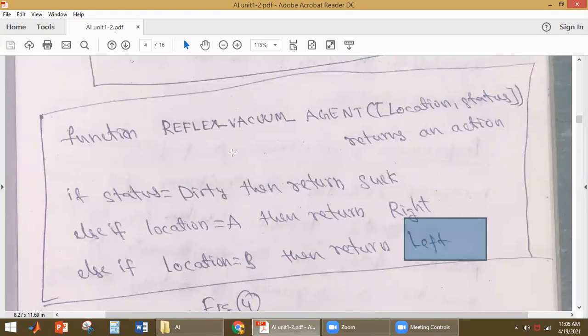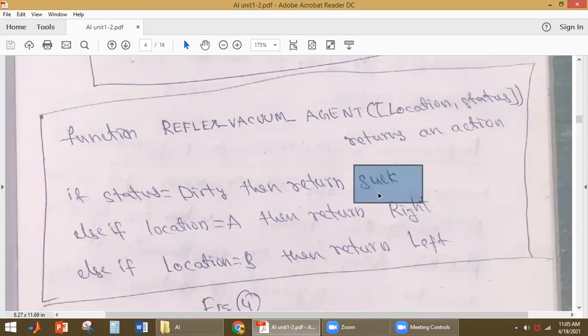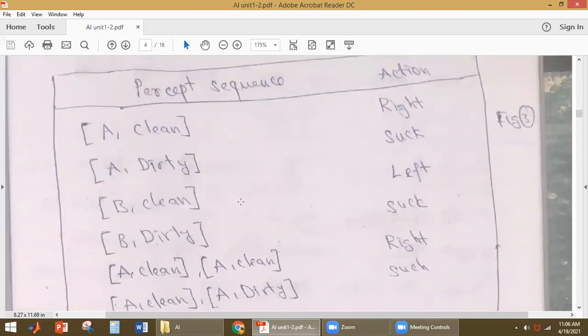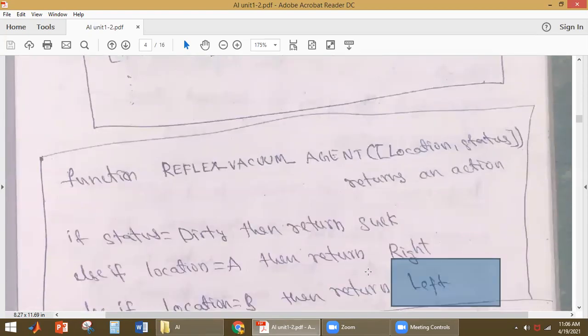Based on the location and status, it will give some action. The different actions are sucking the dirt, move right, and move left. These are the three actions it will be performing. So the agent function will be denoted like a table, and the agent program can be written like this.